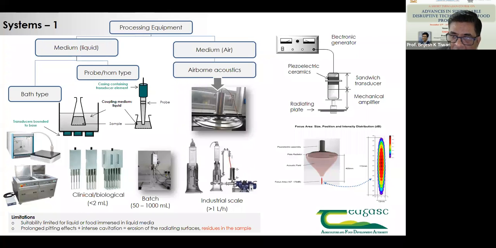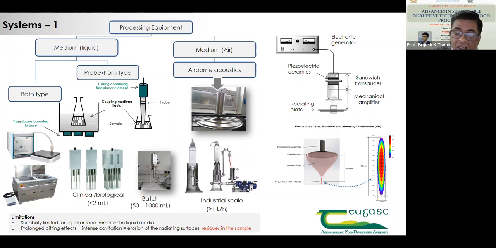As you can see, the dimension here is 405 mm, so it is around 40 centimeters, and this probe is nearly about 50 centimeters. This is just a design showing how it directs all the ultrasonic waves to a specific point.